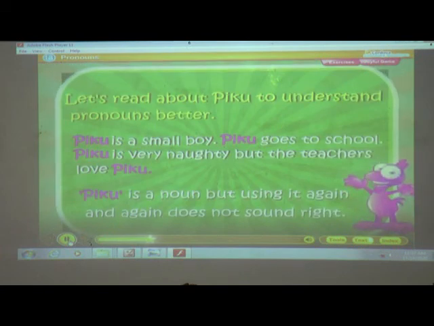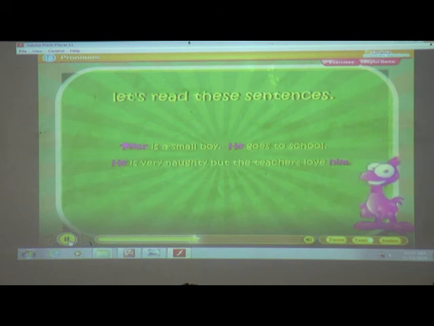Let us read about Piku to understand pronouns better. Piku is a small boy. Piku goes to school. Piku is very naughty, but the teachers love Piku. Piku is a noun, but using it again and again does not sound right. Now, let's read these sentences. Piku is a small boy. He goes to school. He is very naughty, but the teachers love him.